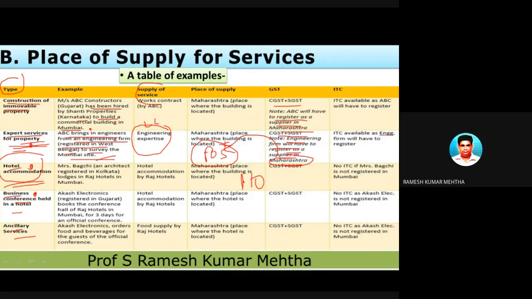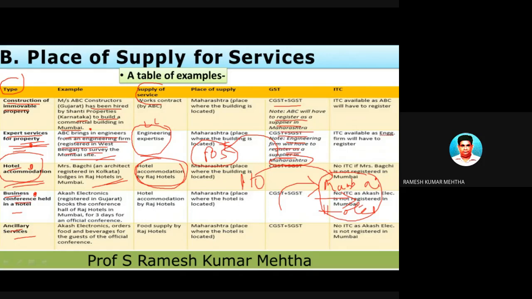There are 10 employees of Infosys. They go to Bombay for some work, and they'll get accommodation in a hotel in Bombay. So they will have to pay accommodation charges, and this Bombay hotel is providing services. What type of services? Hotel accommodation services. So this is also a case of immovable property. So the place of supply of services is at Bombay, which is Raj Hotels in Bombay.